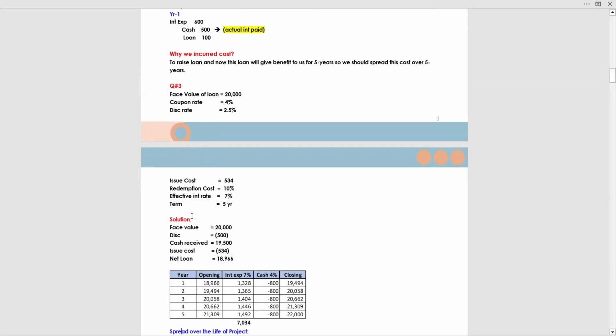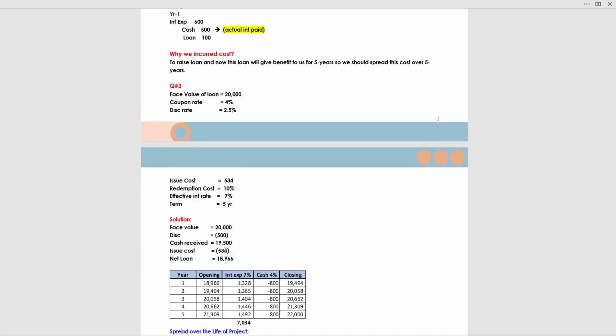Okay guys, be relaxed. Face value is 20,000, from which we deduct discount of 500, giving cash received of 19,500. Out of this 19,500, we also incurred an issue cost, which we have to deduct: 534.